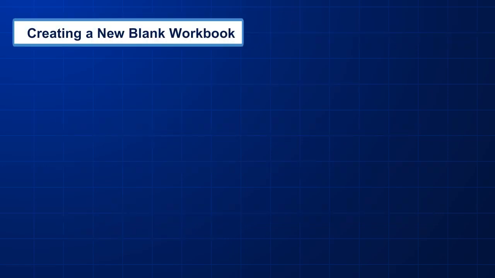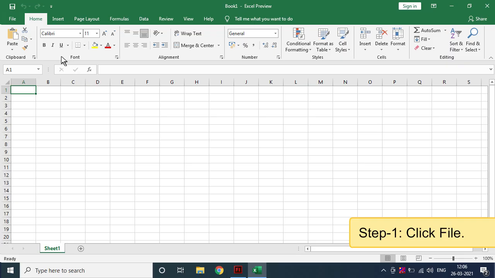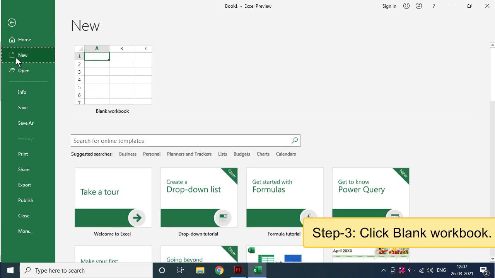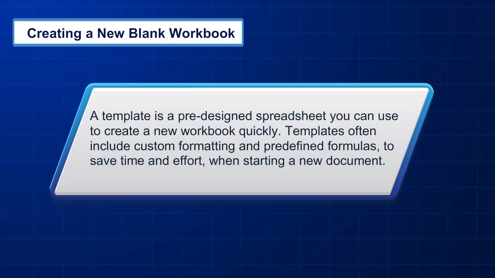Creating a new blank workbook. Take the following steps to create a new blank workbook. Step 1. Click File. Step 2. Click New. Step 3. Click Blank Workbook. A template is a pre-designed spreadsheet you can use to create a new workbook quickly.